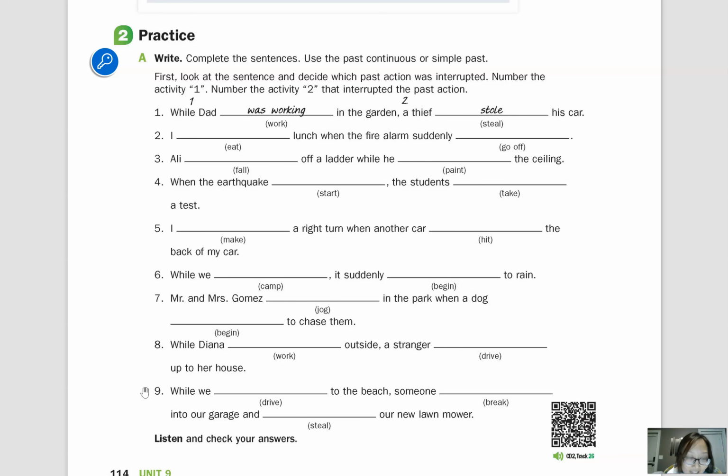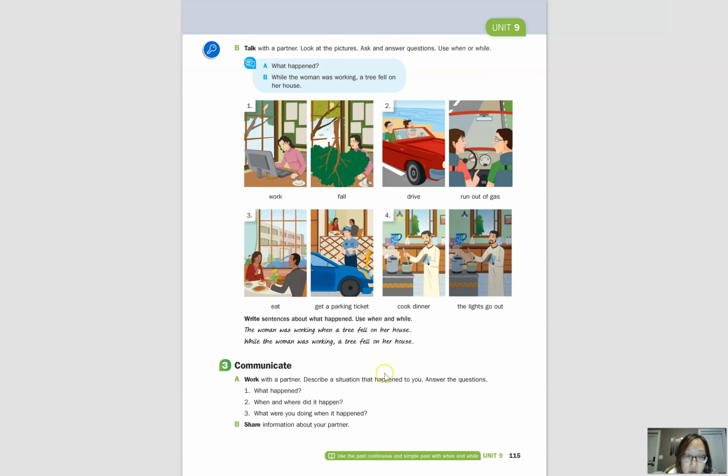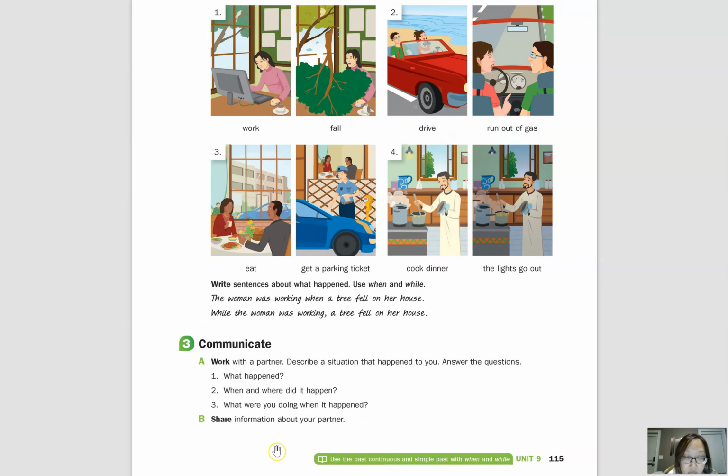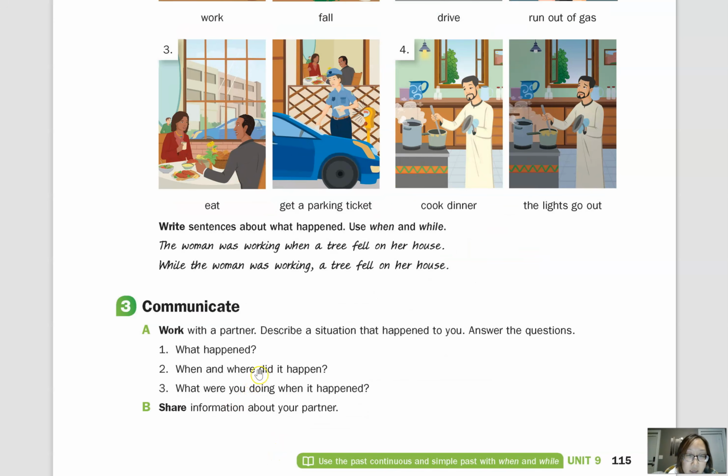Okay, that was a lot, but I hope that was helpful. And as I mentioned, with a lot of practice, it becomes easier. Okay, so now we are going to just briefly look at exercise 3, communicate. So let's describe a situation that happened to you.